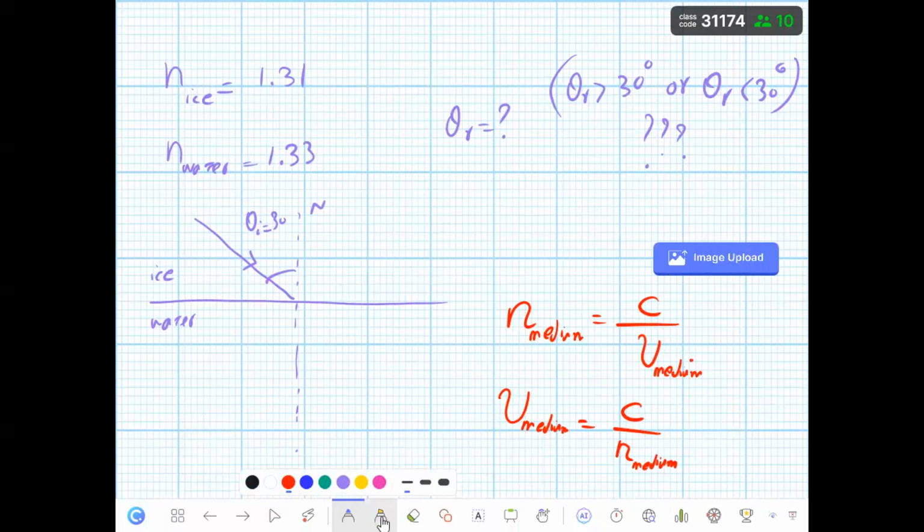I just want to explain with the formula first, and then I will explain conceptually what exactly happened. So let's say we have this formula, velocity.